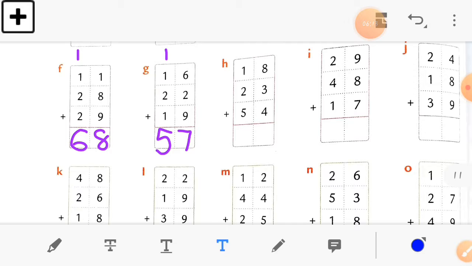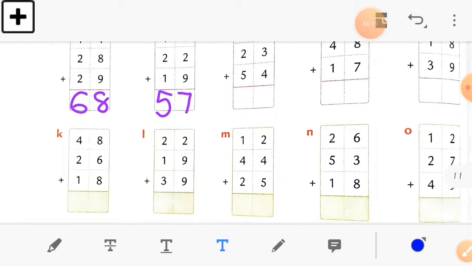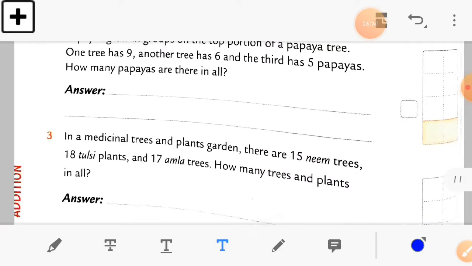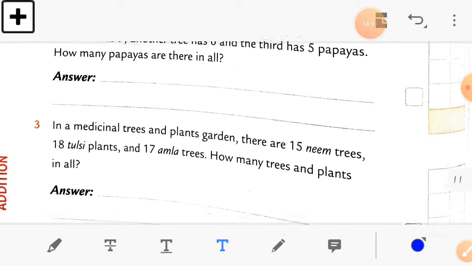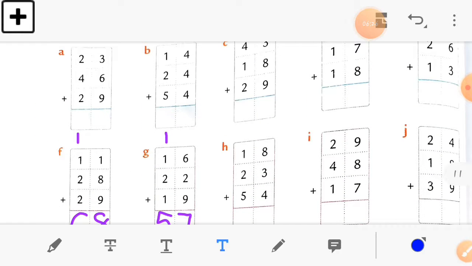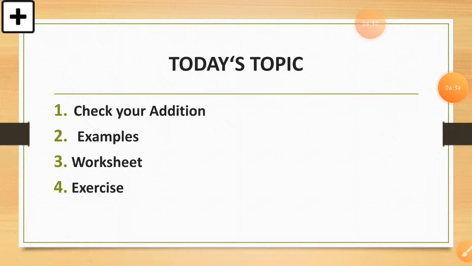Okay, so hope this concept is clear to you all, and this sums you already done, and this two sum will do in the next lecture. Okay, so here we complete this exercise 2E. So here is our today's topic, check your addition. With an example I will explain to you, then we'll do worksheet and also textbook exercise.